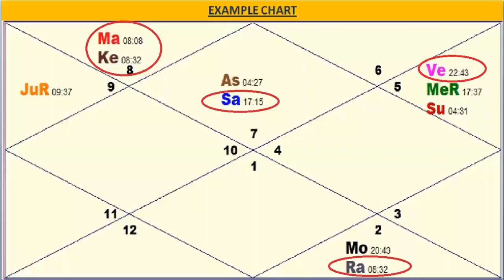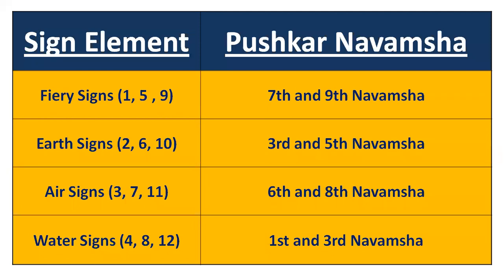So let's now move on. Let's take an example now. This is the example chart of a native. And in this chart, if we see Saturn, Saturn is in Libra, which is number 7. Libra is air sign. So for air sign, we have to check if the planet is in 6th and 8th Navamsha, it is in Pushkar Navamsha.